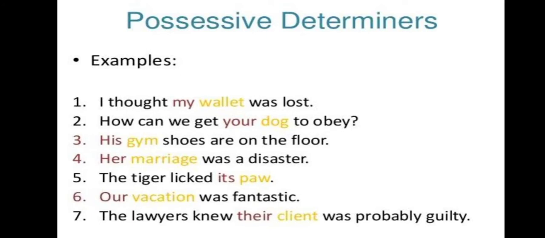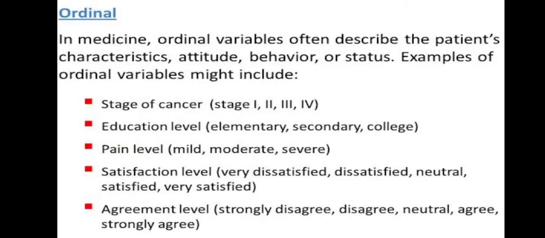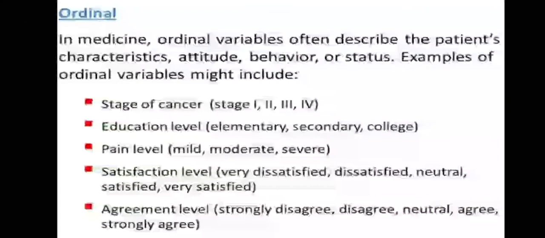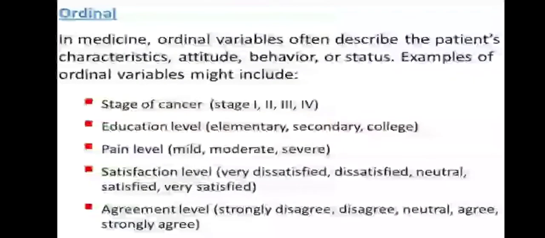are the possessive determiners. Next are ordinal determiners. Mostly it is used in medicine. Ordinal variables often describe the patient's characteristics, attitude, behavior, or status. Examples of ordinal variables might include stage of cancer. It is stage 1. It is stage 2. You are having stage 3 cancer.